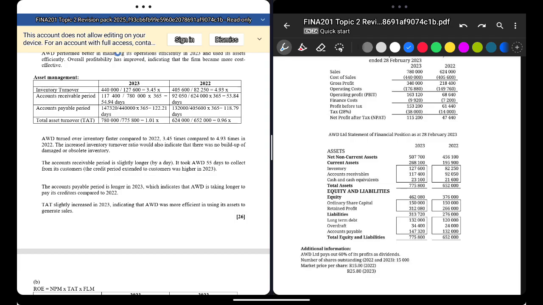Inventory turnover. Now, in what we're doing now, instead of accounts receivable, we say our average collection period. So remove this and put average collection period, total asset turnover, and erase accounts payable. So we only have inventory turnover, average collection period, and total asset turnover. We only have those three.